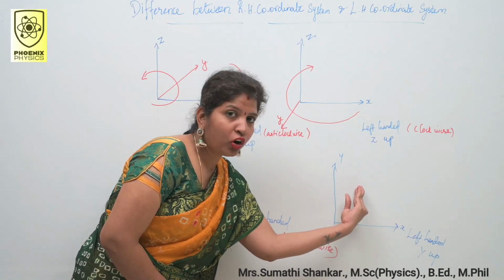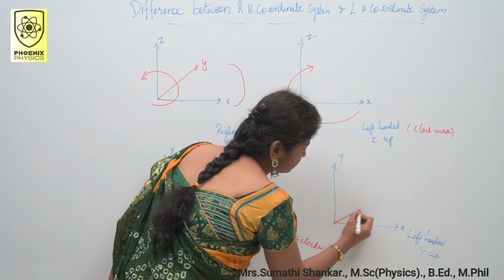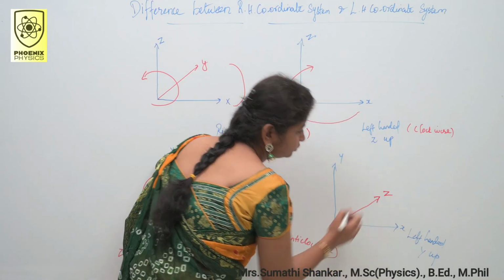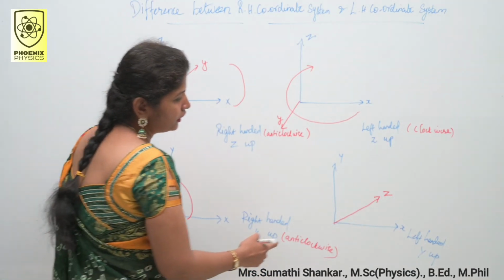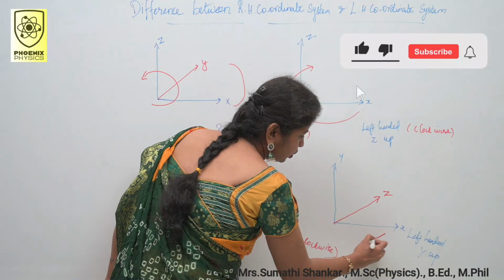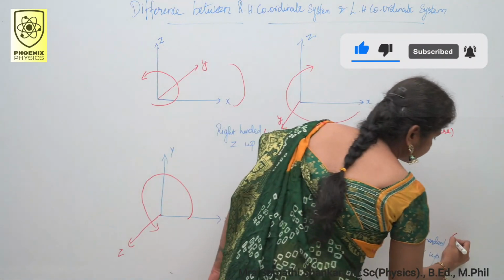Your thumb points in the direction of the z-axis like this. How did I mark the XYZ axes? X, Y, Z axes in the clockwise direction.